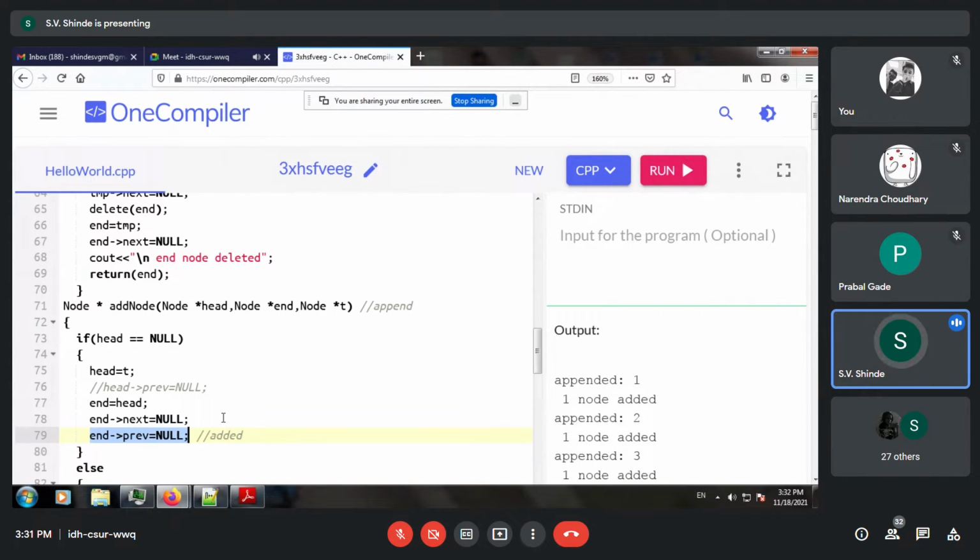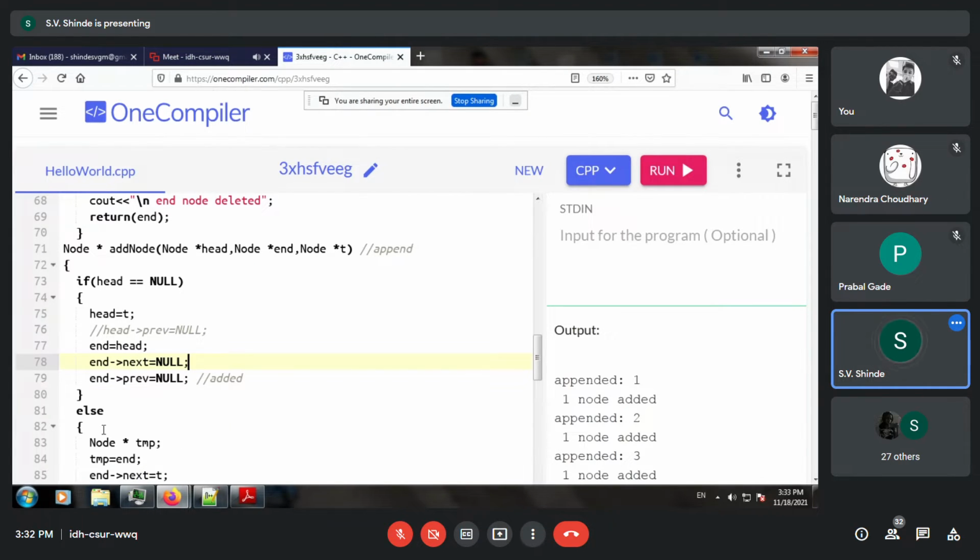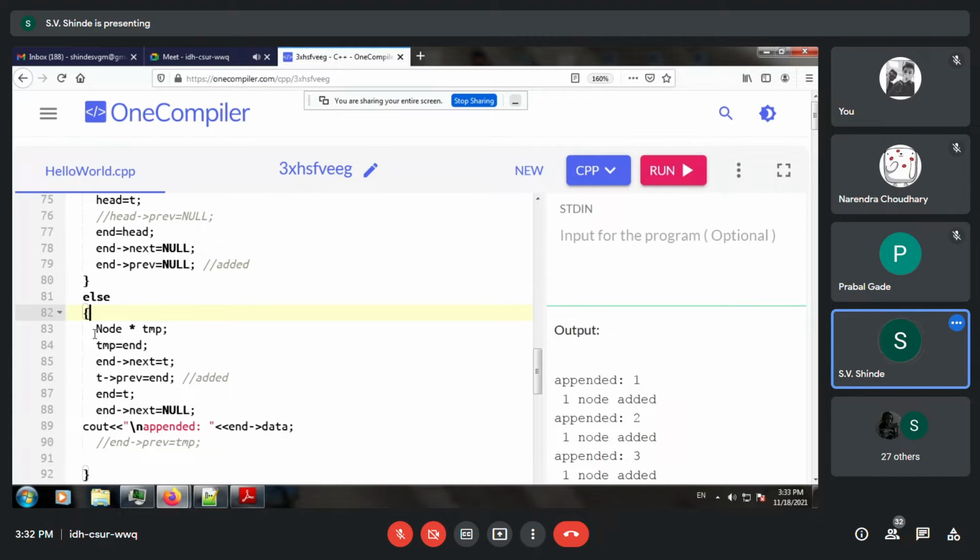Now assume the second condition, that the head node is there and you have to append a new node to the list, so it will go into the else condition. So in the else condition, it will create a temporary store for the end node, because we are going to increase the size of the linked list at the tail.